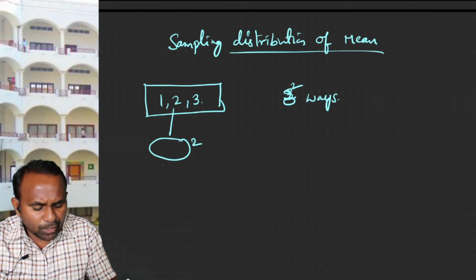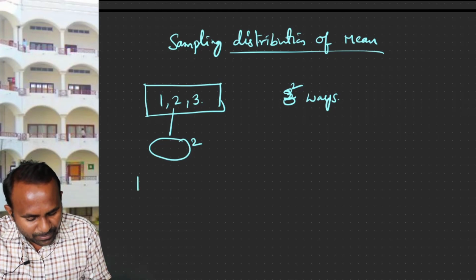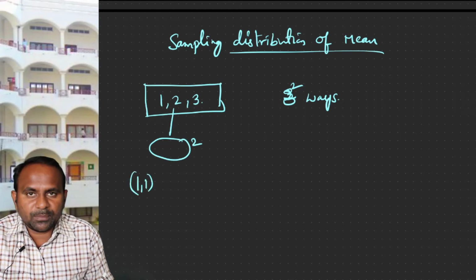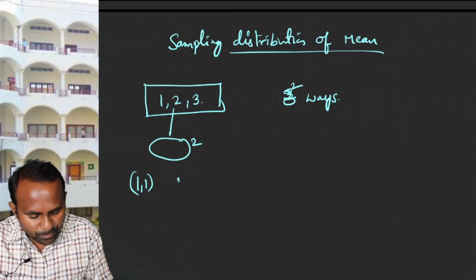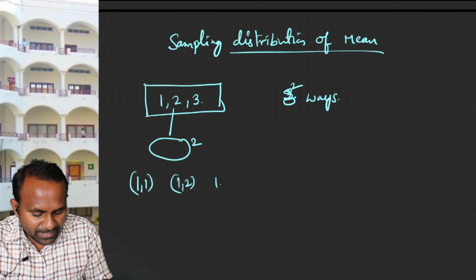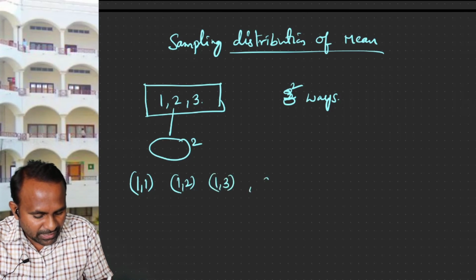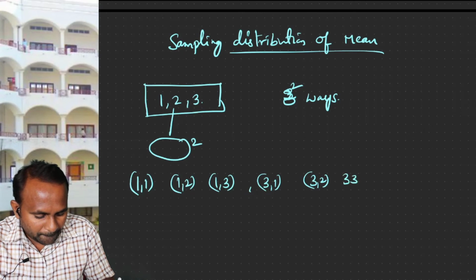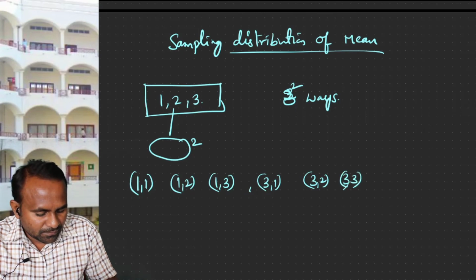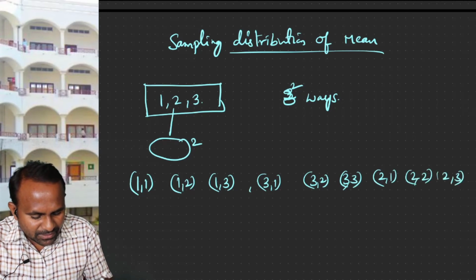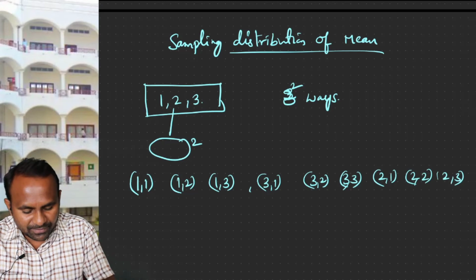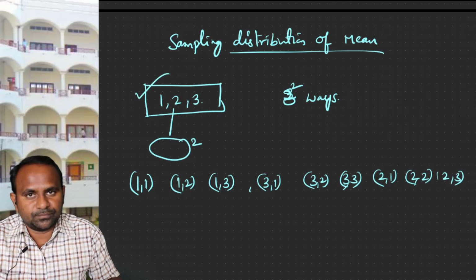And I want to write all those samples. Suppose you may draw this as a sample, 1, 1. This is a sample of size 2 from the given population, or you may be drawing 1, 2, or 1, 3, 2, 1, 2, 2, 2, 3, 3, 1, 3, 2, 3, 3. These are all the different samples, when 9 samples of size 2 have been drawn from the given population.